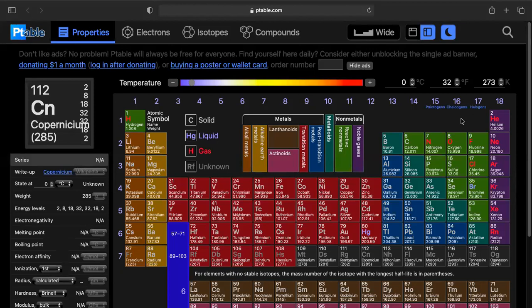Hydrogen, helium, lithium, beryllium, boron, carbon, nitrogen, oxygen, fluorine, neon, sodium, magnesium, aluminum, silicon, phosphorus, sulfur, chlorine, argon, potassium, calcium. And those who are observing this carefully would have noticed how the names are written in this table: hydrogen and helium on the same row, lithium to neon on the second row, sodium to argon on the third row, potassium and calcium in the fourth row. That is exactly what sir wrote for you on the slide.